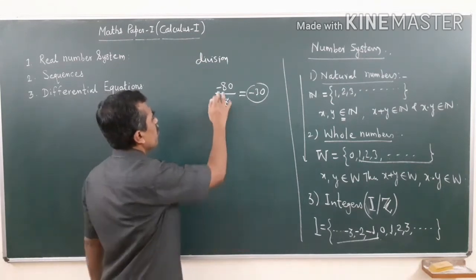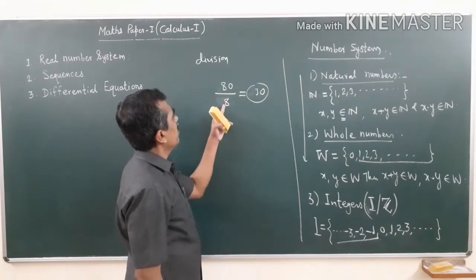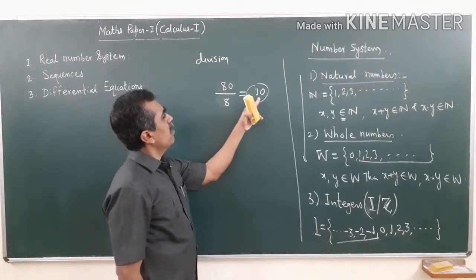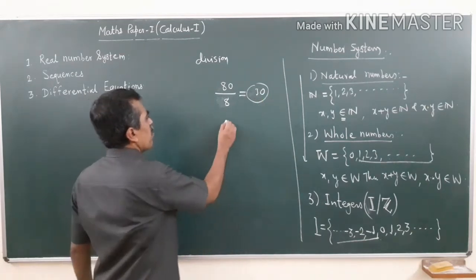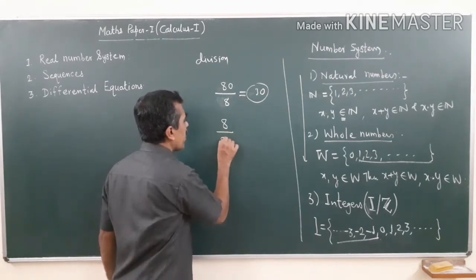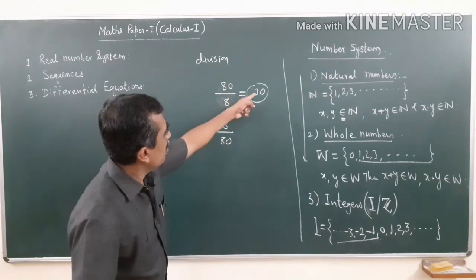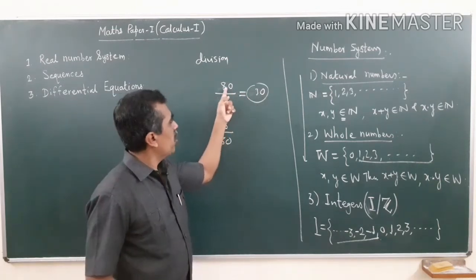Or suppose you take the number 80 and you want parts of size 8, then there will be 10 such parts.